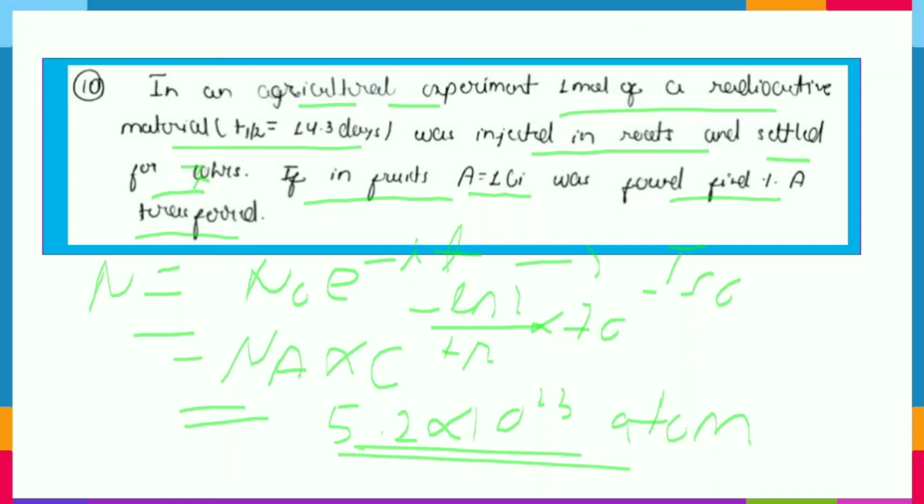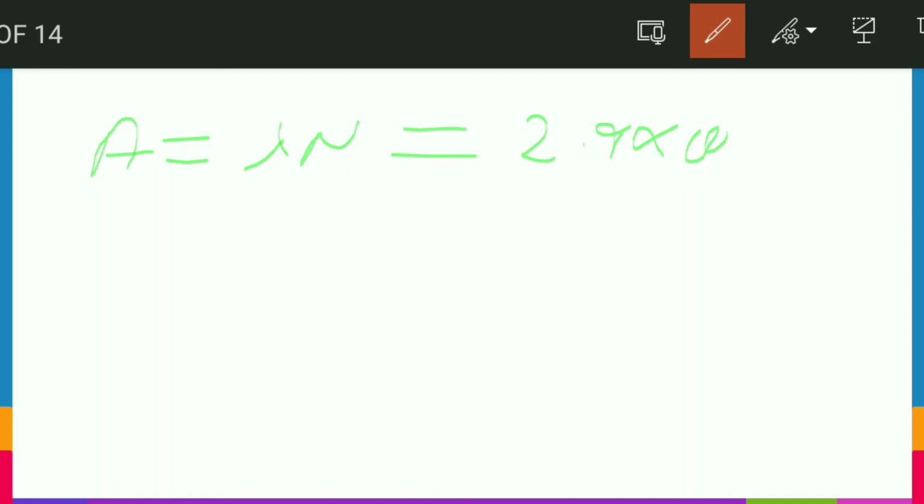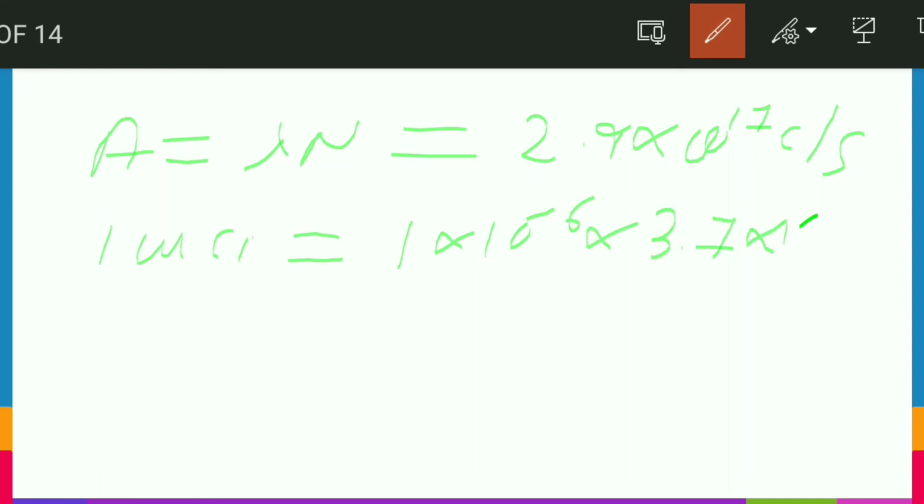So let's calculate the activity which has been left. Its activity A should be equal to lambda N. When you put in the values, you will get an activity of 2.9 into 10 to the power 17 counts per second, and in the fruit it was 1 microcurie. 1 micro means 10 to the power minus 6, and for curie 3.7 into 10 to the power 10 counts per second.